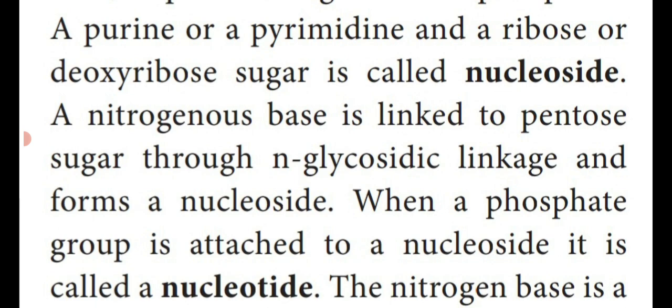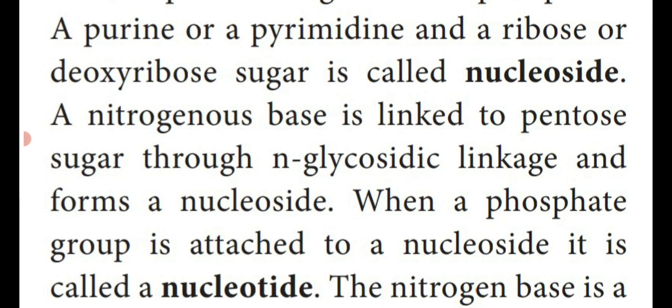Next, a purine or a pyrimidine and a ribose sugar or deoxyribose sugar. Ribose sugar is present in the RNA, deoxyribose sugar is present in the DNA. So one sugar molecule plus a purine or pyrimidine is known as a nucleoside. See the definition: nucleoside, not nucleotide.